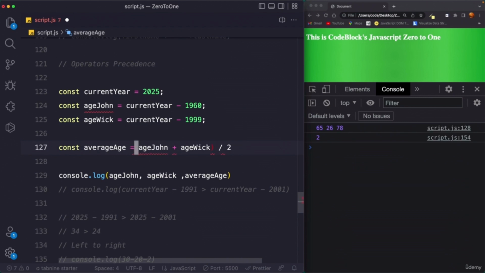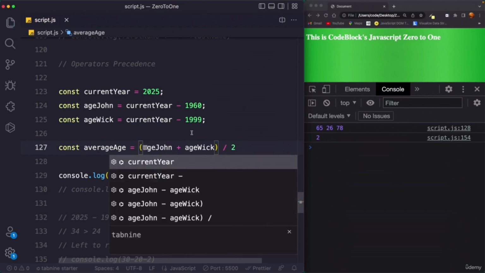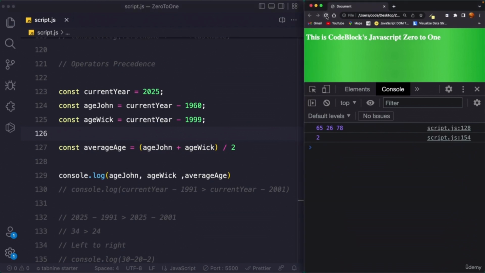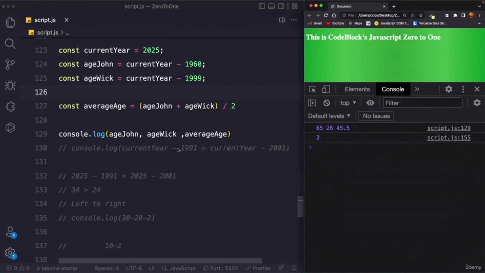So now we will get the average age. If I reload, we get 45.5. I hope this operator thing was crystal clear to you.